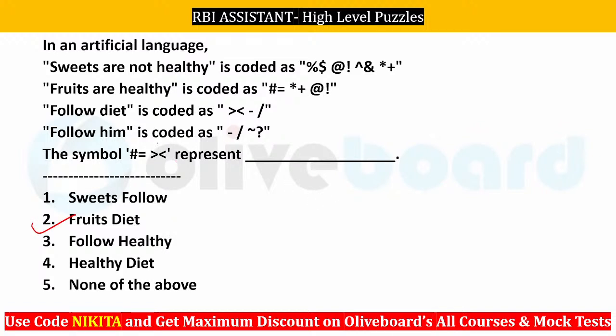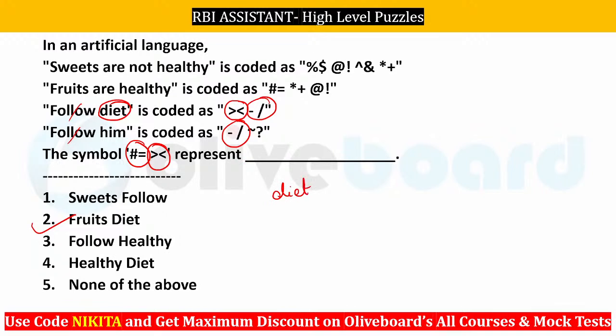Now how do we represent, right? Let's check your hash equal to. So hash equal to and your greater less than. So greater less than कहाँ पर आ रहा है? You can see greater less than is here only, right? It's there only in the third statement. Now if you check it out, this third statement has this symbol which is coming in this one also. So you can see what is common. You can see follow is common. That means diet should be the one that is for greater equal. So it should have a diet here, right?